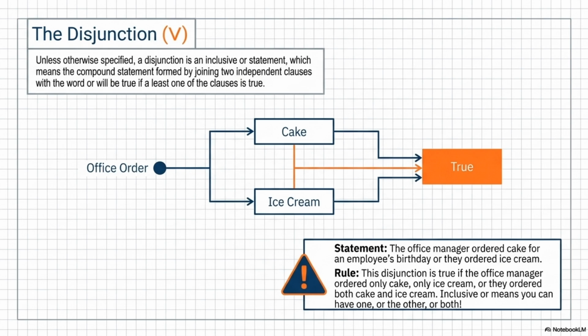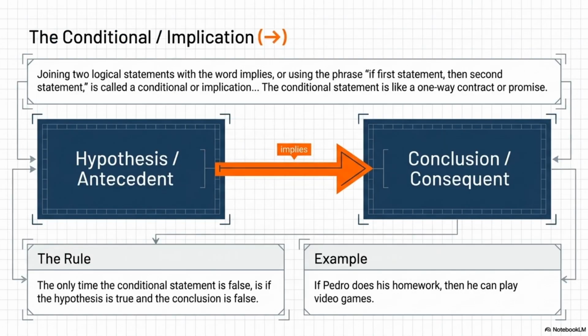If a lawyer or a programmer really wants to force an exclusive choice, they have to explicitly code it by writing P or Q, but not both. Wow. Okay. Unless that explicit exclusion is there, the V symbol always means one, the other, or both. That makes a lot of sense. So what happens when we introduce cause and effect? Because so much of how we argue is based on predicting outcomes, right? Like, if we do this, then that will happen.